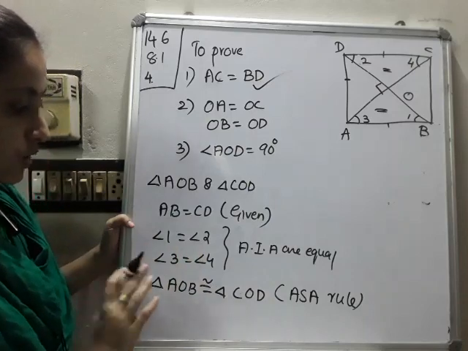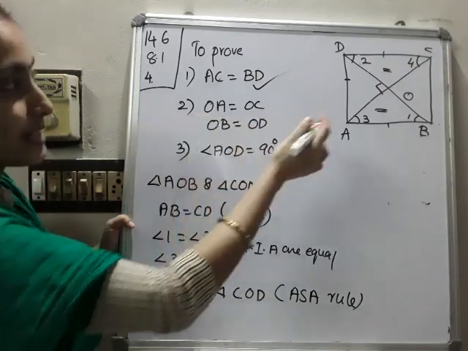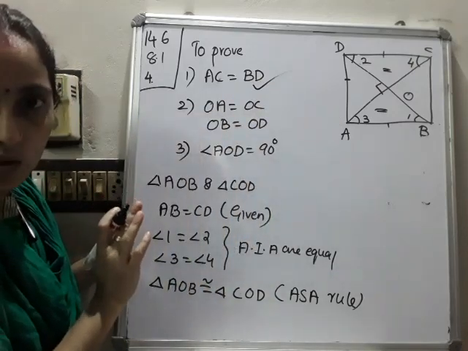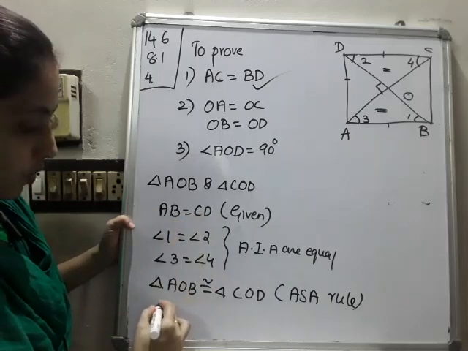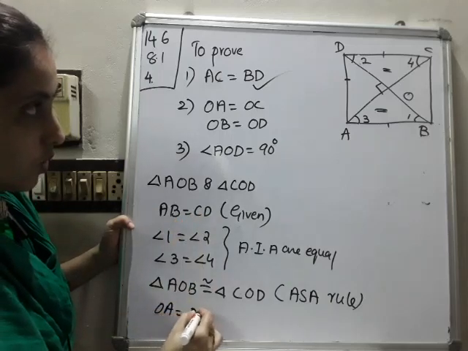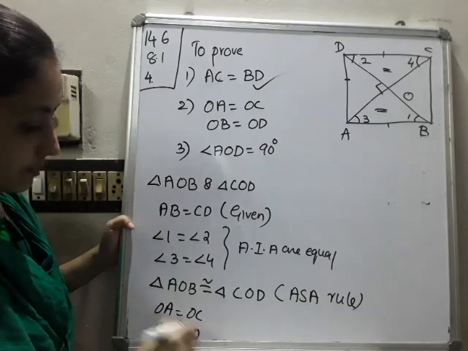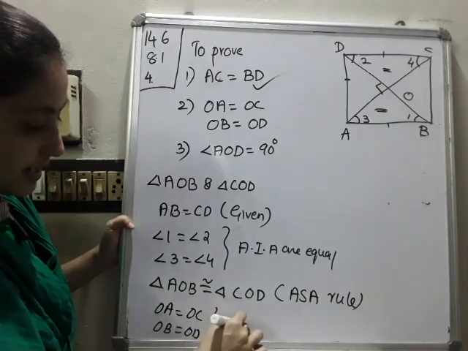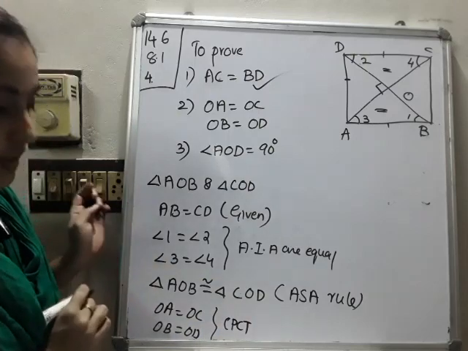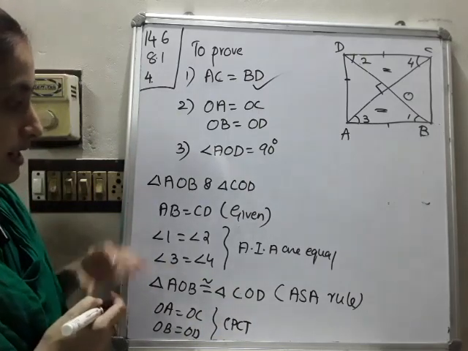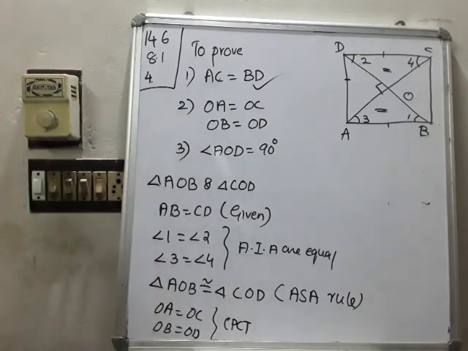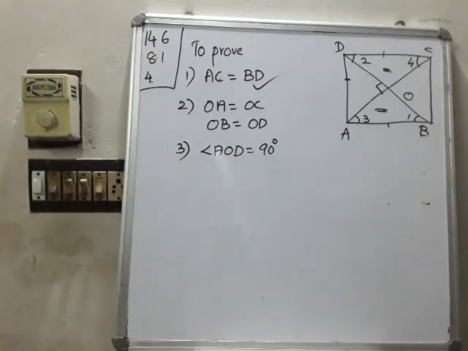So these two triangles are congruent. So what we can say is that corresponding sides are also equal. So we can write OA is equal to OC and OB is equal to OD by CPCT. Okay, hope you are clear on the second part. So please write down the second part answer, then we will move to the third part.